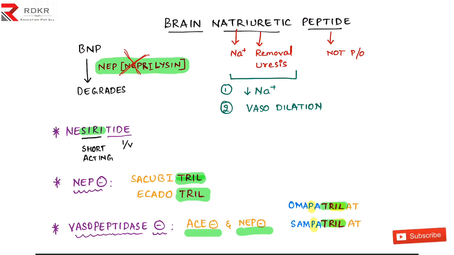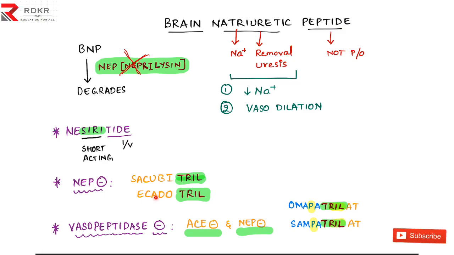And later he wants to kill this enemy. The doctor wants to kill the enemy, and he wants more thrill. So when killing the enemy, he felt a great thrill, and that's why he gave the group of drugs the name with the thrill as well, that is sacubitril, acadothrill.